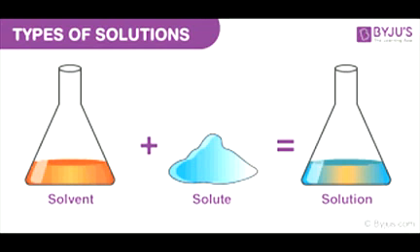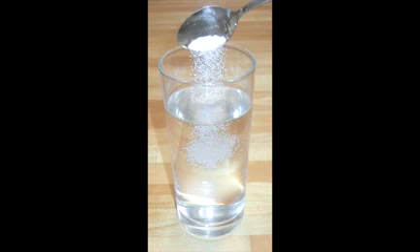If you stir it for a whole day, you will still find that it remains at the bottom of the glass, because sand doesn't get dissolved in water. Examples of soluble substances are sugar and salt. The solids that do not dissolve in water are called insoluble substances. So here sand is an insoluble substance.